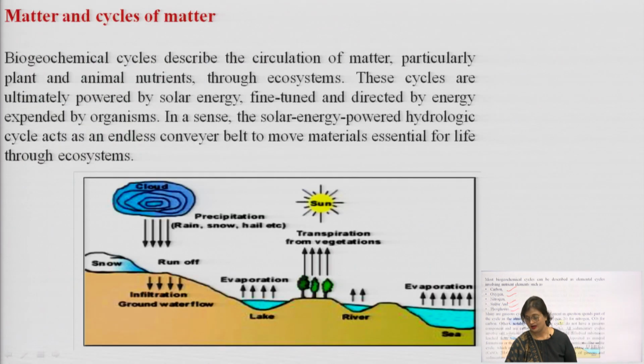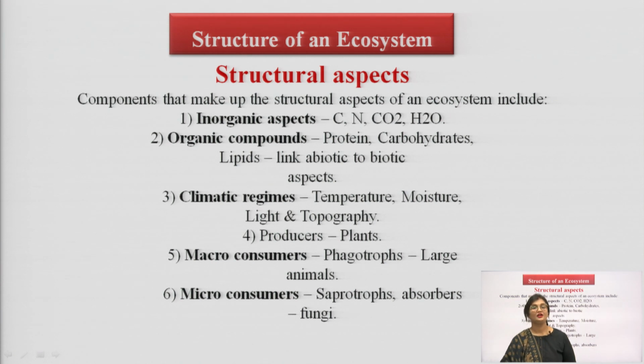Okay. Now let us move on to the structural aspects of ecosystem. The components that make up the structural aspects of an ecosystem include the following. Number 1, inorganic components, namely carbon, nitrogen, carbon dioxide and water.